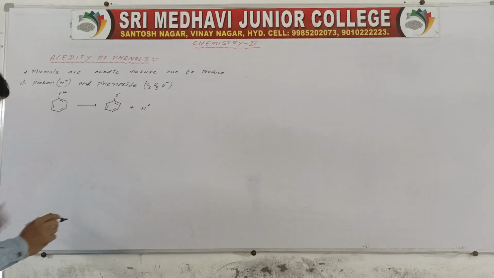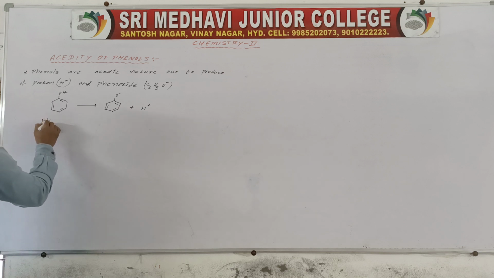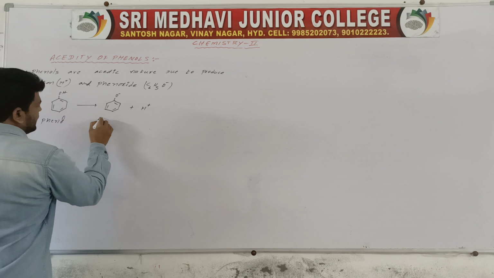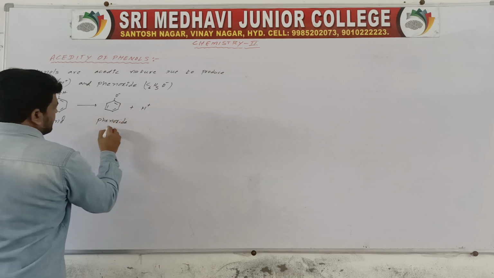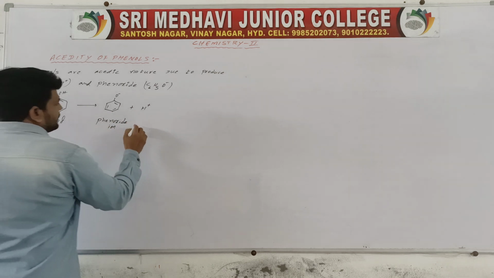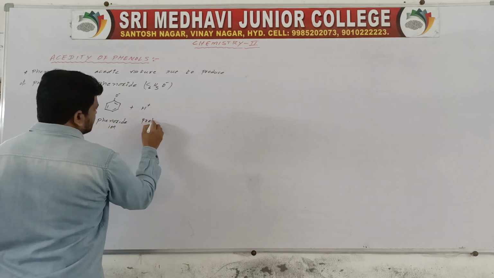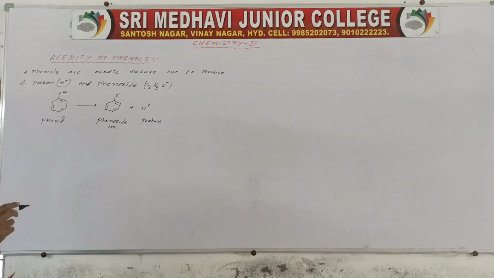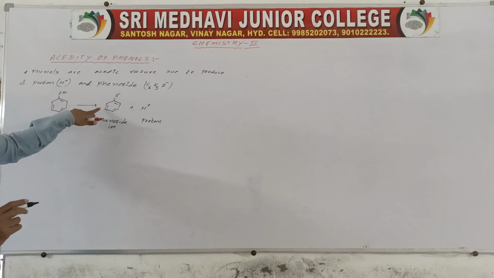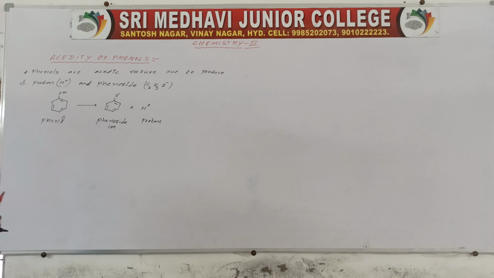It is a phenol, it is a phenoxide ion, and it is a proton. So the phenoxide ion is more stable.